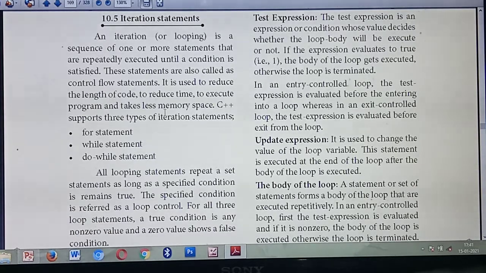Normally you would need to write the same lines 5 times, isn't it? That's a tedious process. The same lines written again and again is a wastage of time, and the code length becomes more.